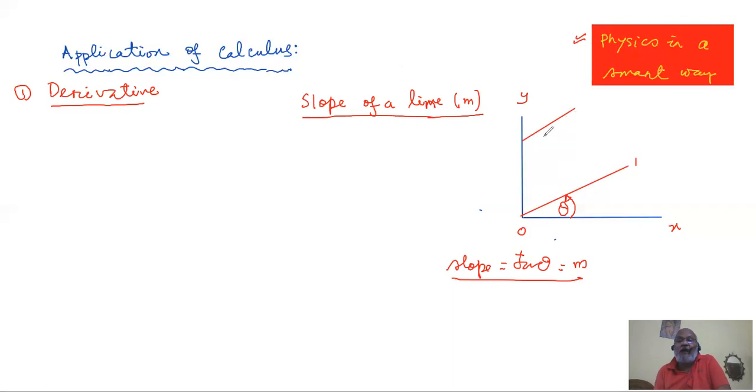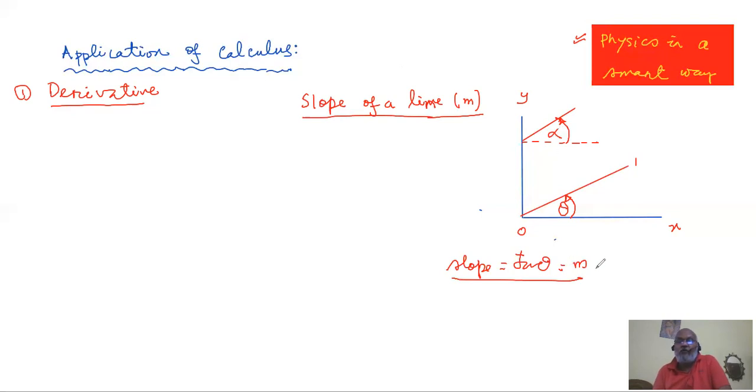If a line is like this and you are trying to find the slope, then you draw an auxiliary x-axis, positive x-axis. From that x-axis, you turn the angle, okay? Let us say that is the angle, till you reach the straight line. That is the angle alpha.